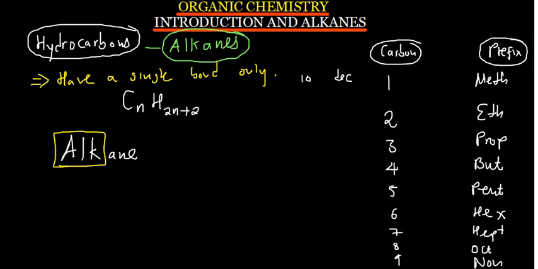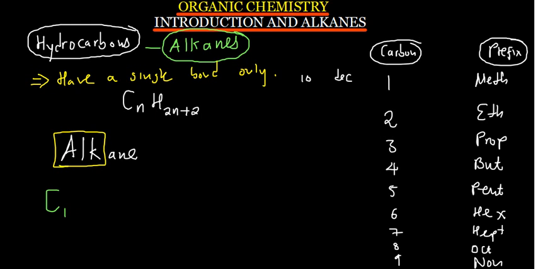So when you have an alkane with one carbon, you can write its formula. All right, in the formula, where there is n, you are going to put 1. So it's going to be C1, but you don't show 1.